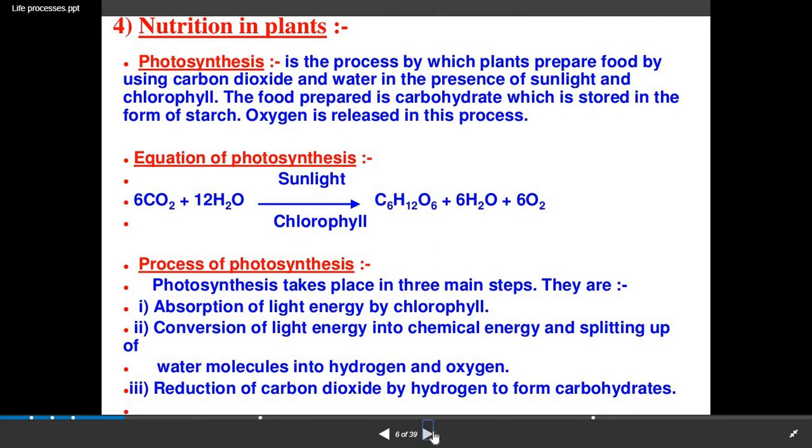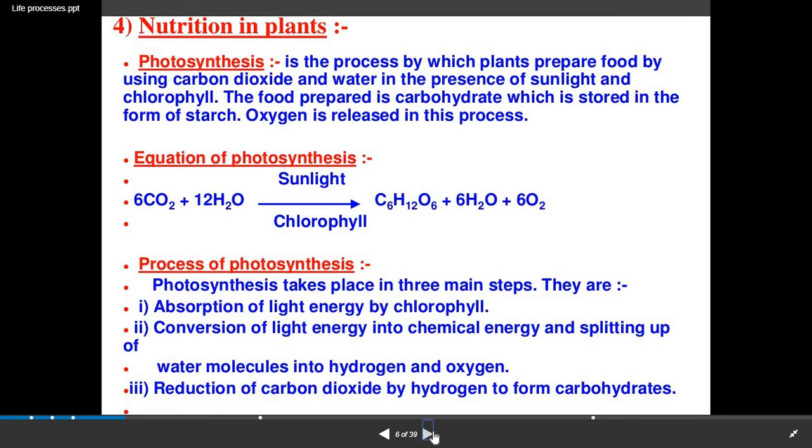Now nutrition in plants, that is about photosynthesis. Photosynthesis, in simple terms, is defined as the process by which plants prepare food by using carbon dioxide and water in the presence of sunlight and chlorophyll. The food prepared is carbohydrate, which is stored in the form of starch. Oxygen is released in the process.